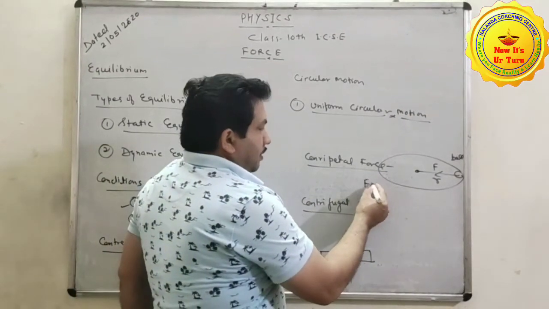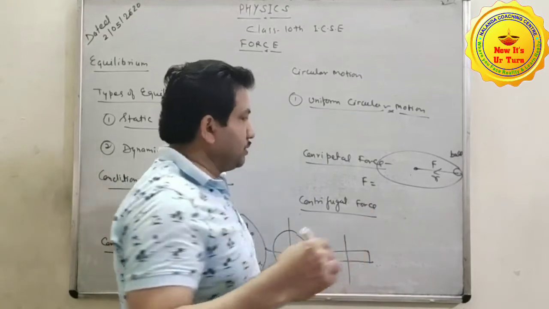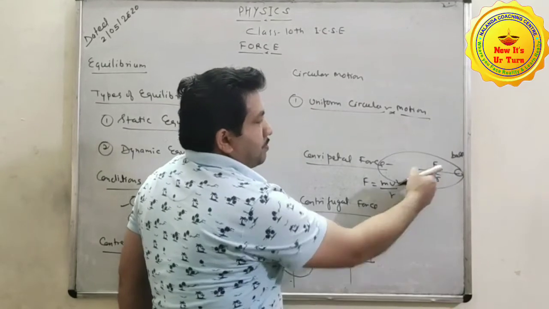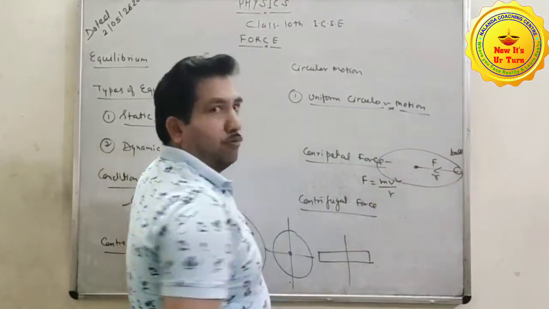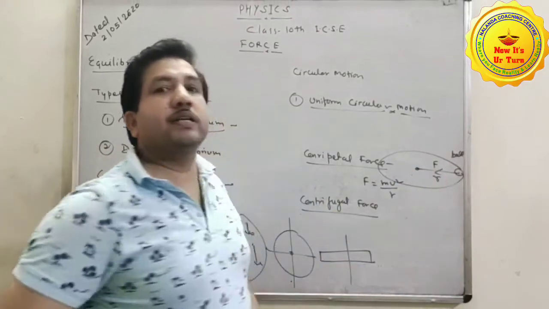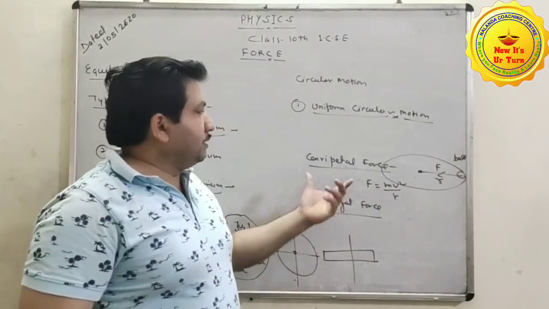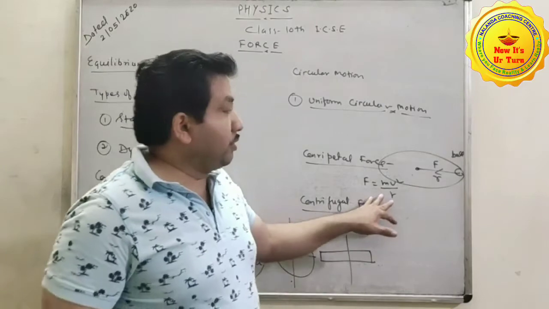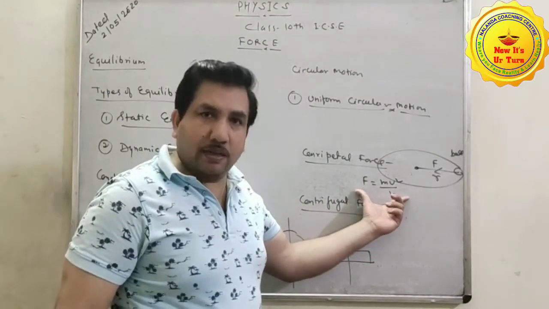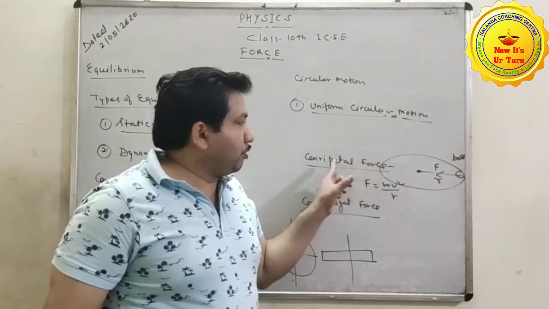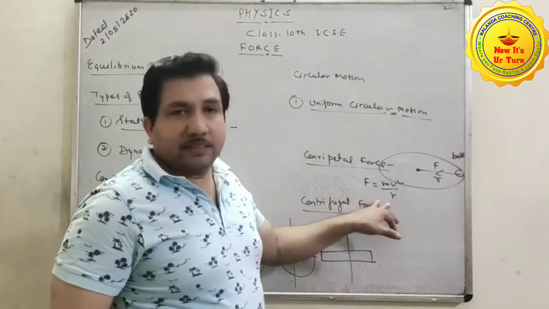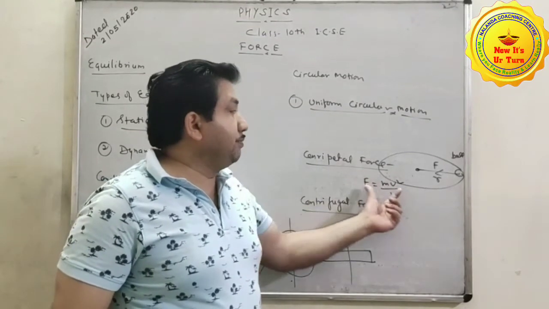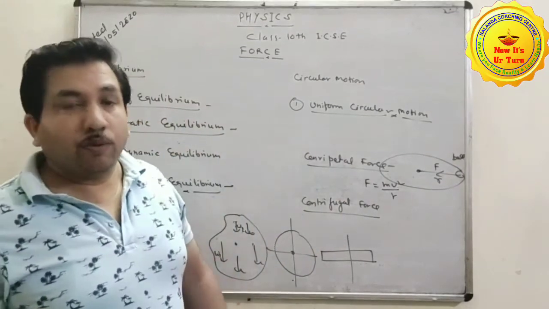And here we can give the formula of this, because this one is in 11th standard you will study: F is equal to mv square over r, where m is mass of the ball, v is velocity or speed, and r is radius of the circular path in which the body is moving. The formula is not in the syllabus of 10th ICSE; this one is in 11th class. But for the factors, I have written: mass, velocity or speed, and radius of circular path. It means there are three factors on which the centripetal force acting on a body depends.